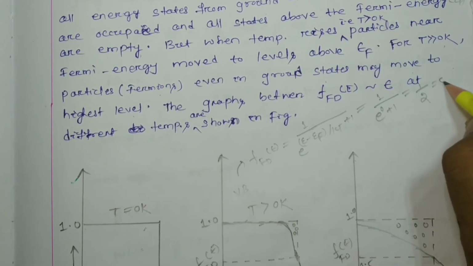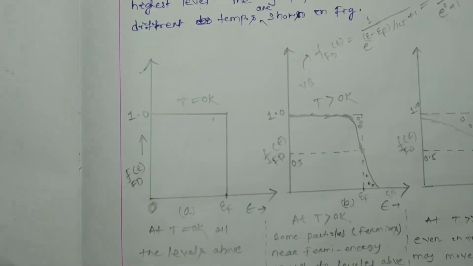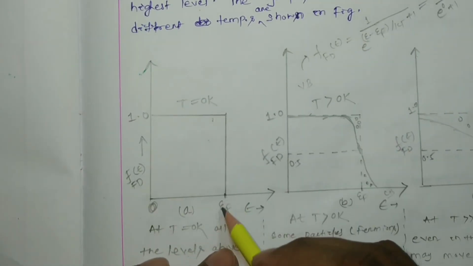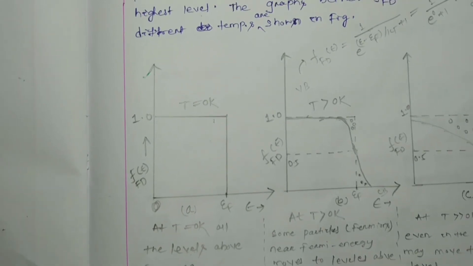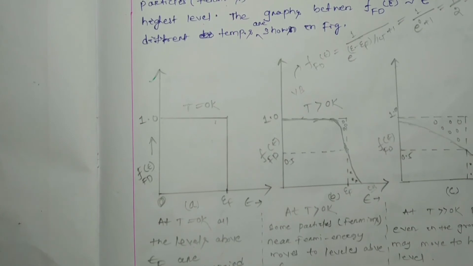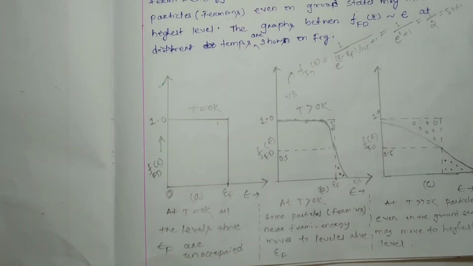That means 50%. So exactly at epsilon F, the probability of finding the particle is 50%, and the Fermi-Dirac distribution function value is 0.5.